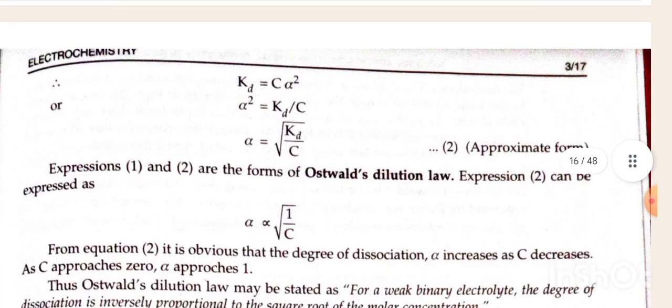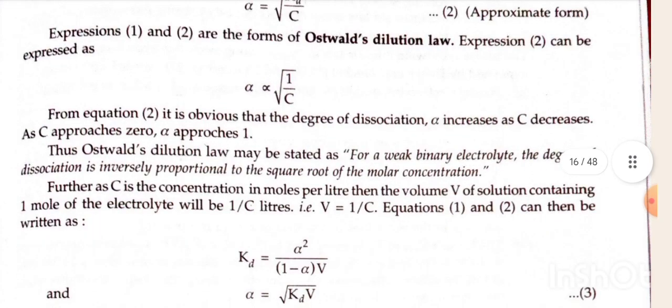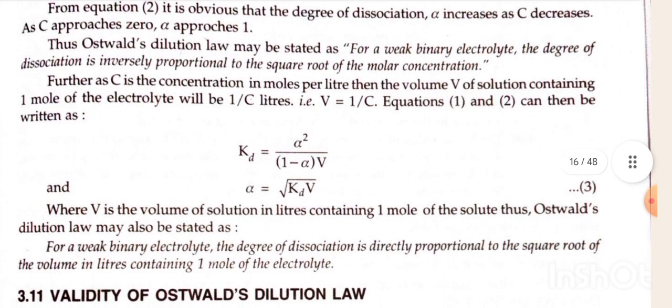Second, expressions first and second are the forms of Ostwald dilution law. Expression second can be expressed as alpha is directly proportional to 1 by the square root of C. From equation second, it is obtained that the degree of dissociation alpha increases as concentration decreases. As concentration approaches 0, alpha approaches 1. Thus, Ostwald dilution law may be stated as: for a weak binary electrolyte, the degree of dissociation is inversely proportional to the square root of the molar concentration.